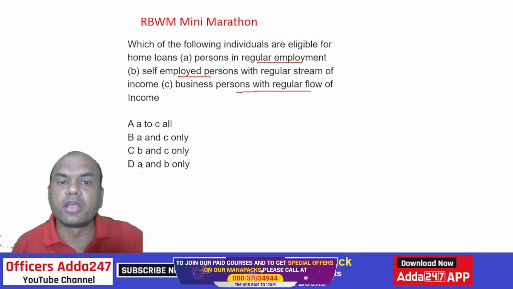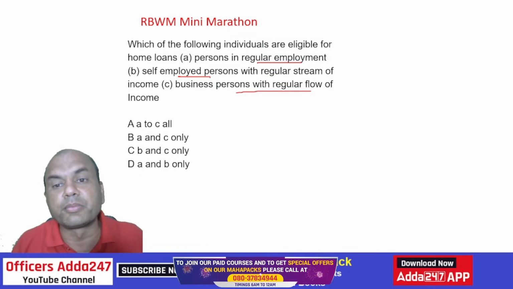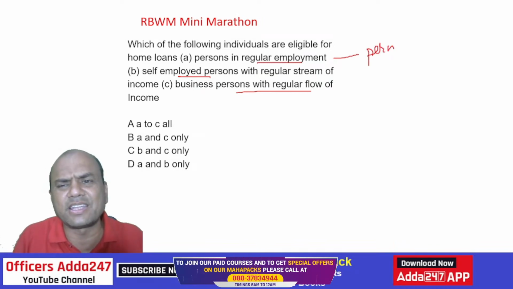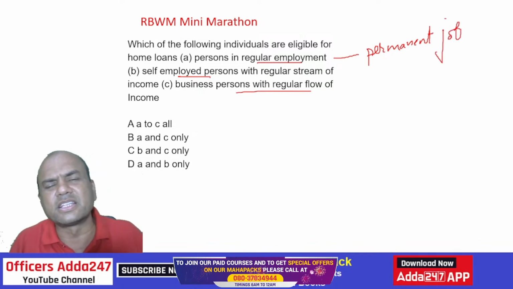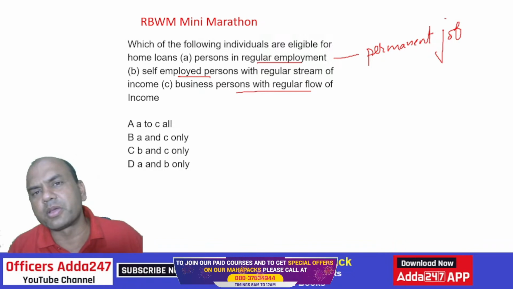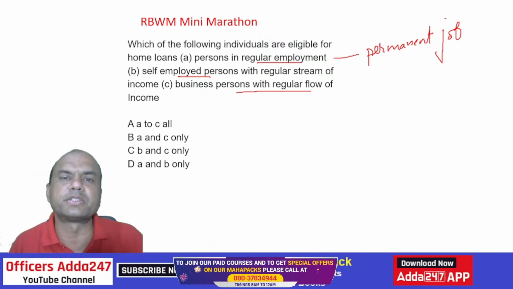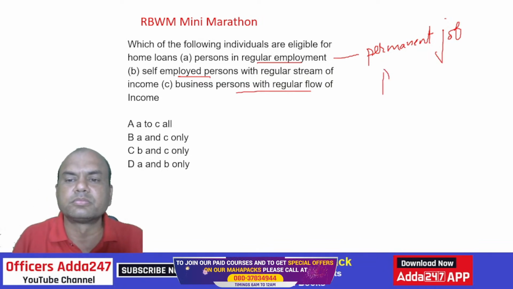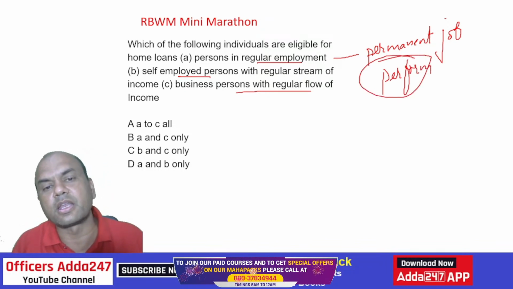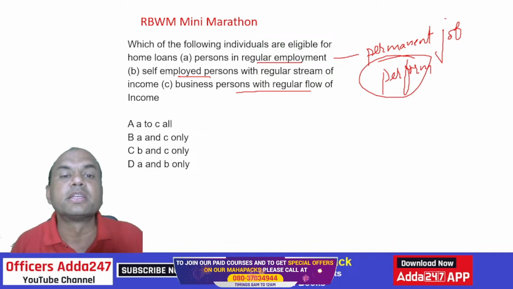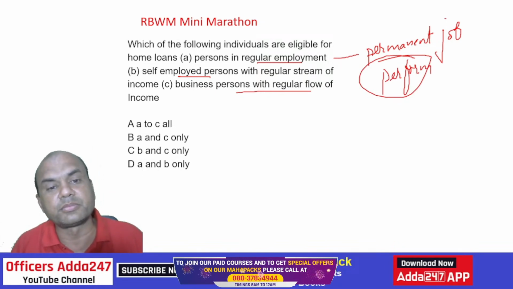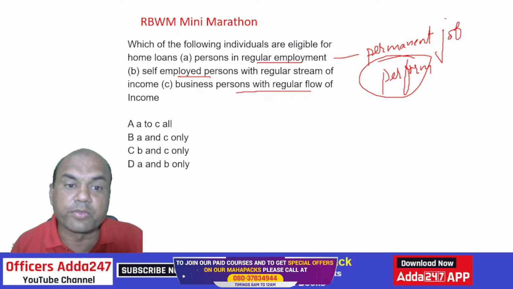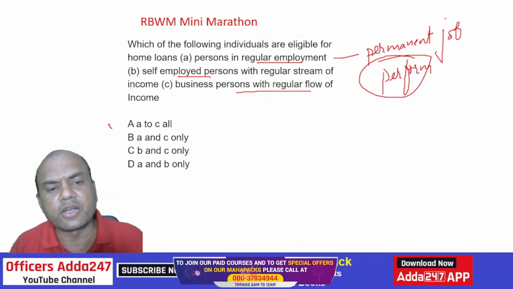Regular employment means permanent job. Is there anything permanent job nowadays? There's nothing permanent job nowadays, okay? Let it be government, let it be private, anywhere. There's no permanent job, because you always have to perform to survive. Performance is the key criteria over here. Persons with regular employment, self-employed persons with regular income, business persons with regular flow of income. So all of them, isn't it? A to C all.